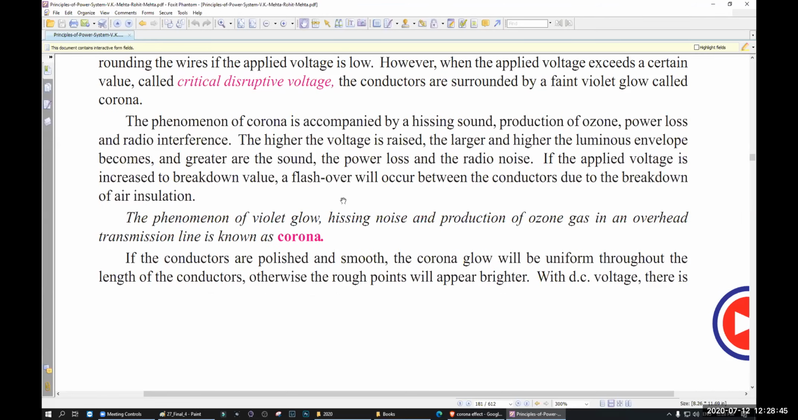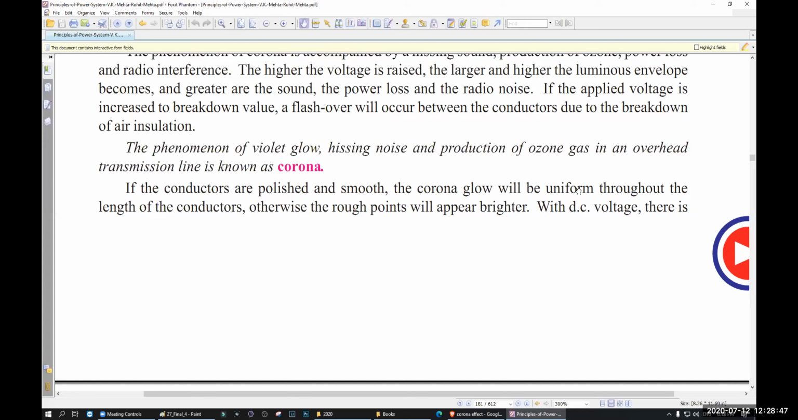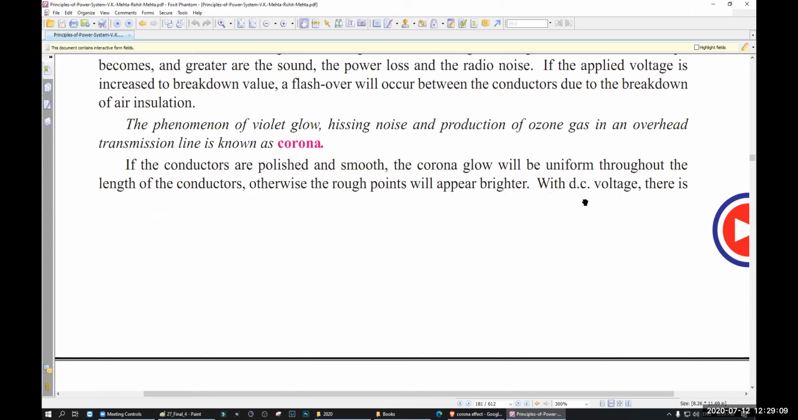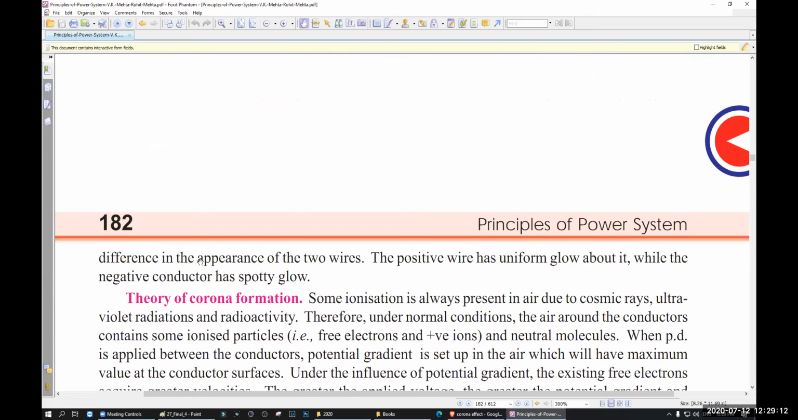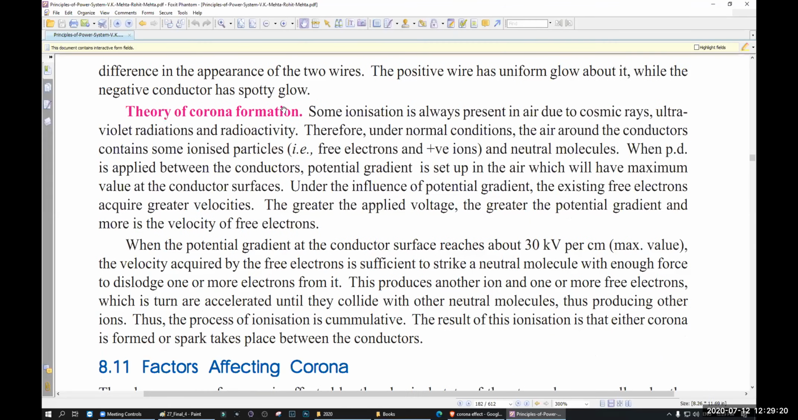So if the conductors are polished and smooth, the corona glow will be uniform throughout the length of the conductor. Otherwise, the rough points will appear brighter. So if the conductor is polished and very smooth, the corona will be very uniform like a tube light. But when the conductors are not polished and not smooth, that means rough, those points will be brighter. With DC voltage, there is a difference in appearance of the two wires. Do not read that. Theory of corona formation, I do not have to read it as well. You can read by yourself.